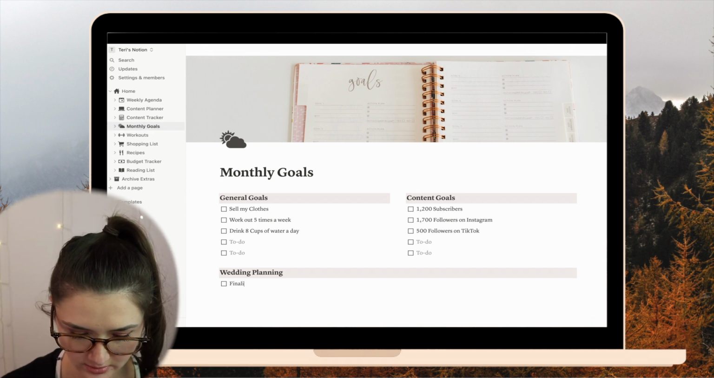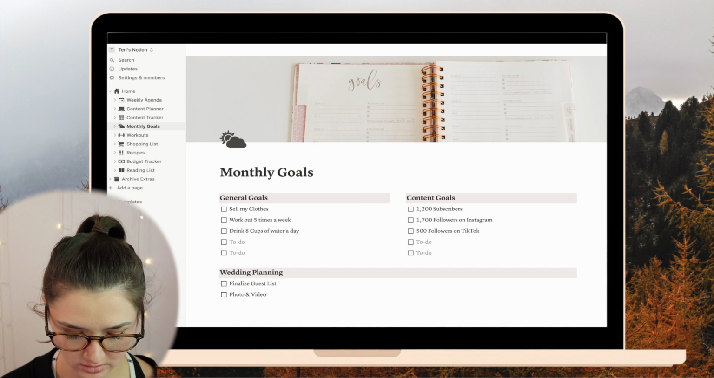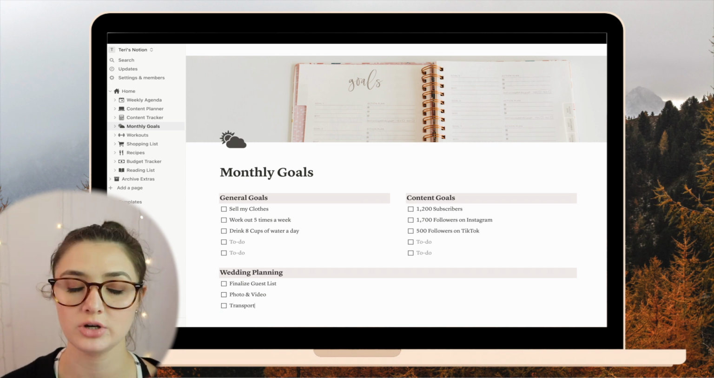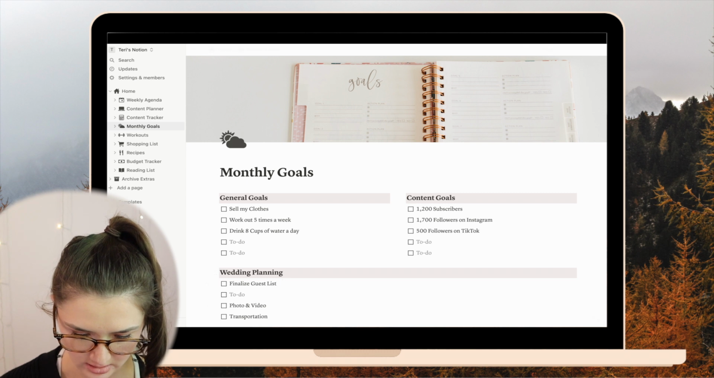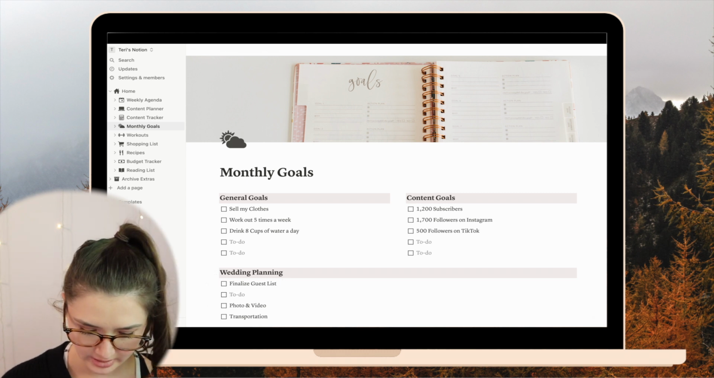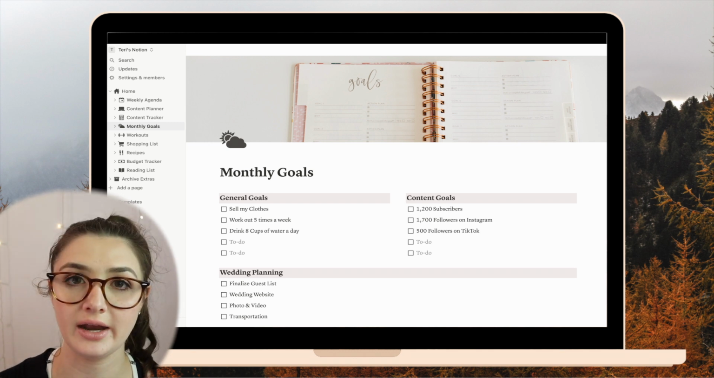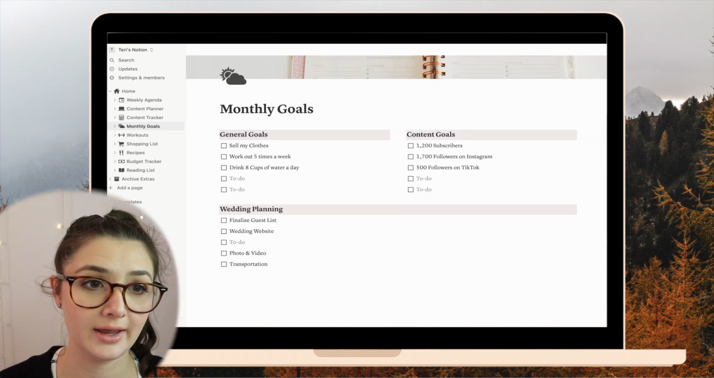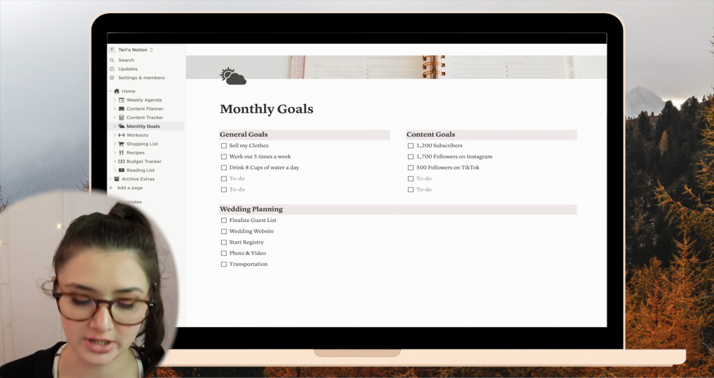We need to finalize our guest list. I need to figure out photo and video. And then also we need to figure out transportation. I also need to actually, here, add it higher up, finish the wedding website. I've done like nothing. I added a page with our names and the date and a photo of us. So I want to flesh that out a bit.